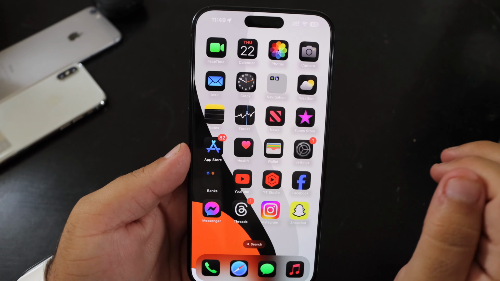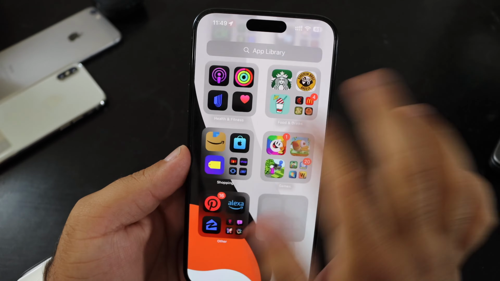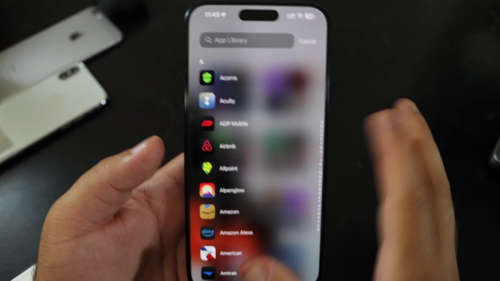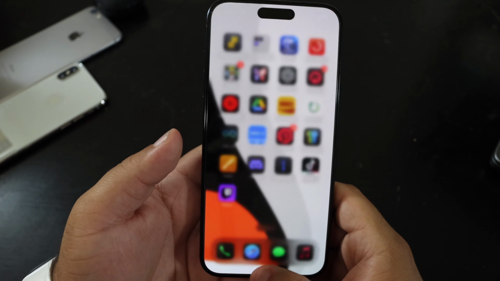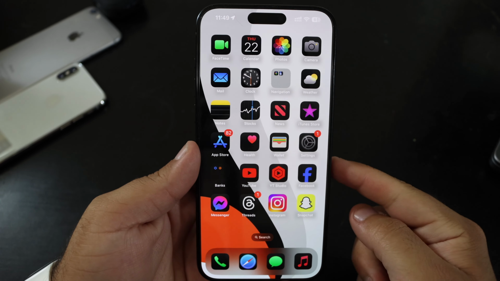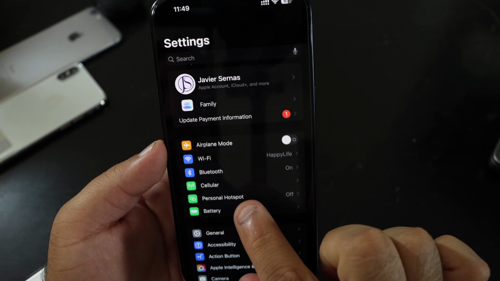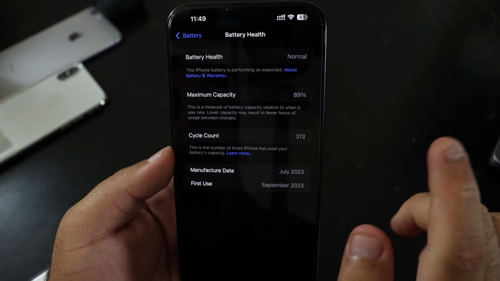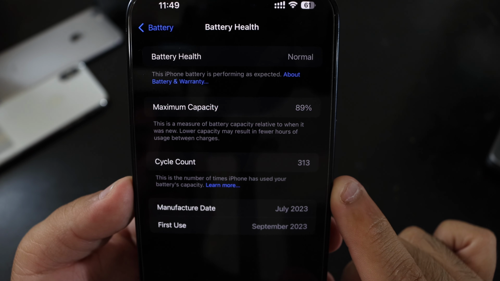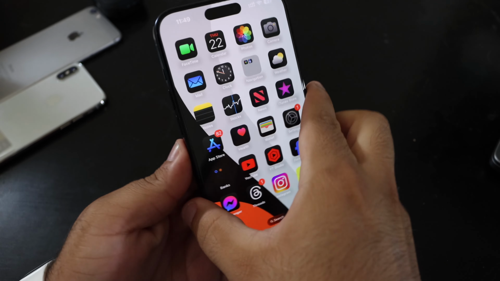Performance and battery life are absolutely amazing still on the iPhone. There are no bugs or glitches or any buffering between different apps or scrolling between Safari and everything like that. The performance is absolutely amazing still. Like I said, battery life is lasting a whole day for me personally. This is my personal phone, so I use it. Right now I'm currently at 61%. Let's go to our battery here, battery health. I'm currently at 89% at 313 cycles. So it's still pretty good. It's still running fine.